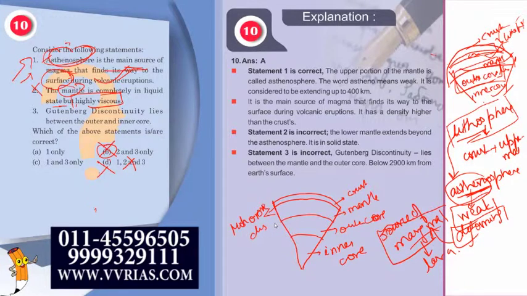The discontinuity between the mantle and the outer core is called the Gutenberg discontinuity. And the discontinuity between the outer core and the inner core is called the Lehmann discontinuity.